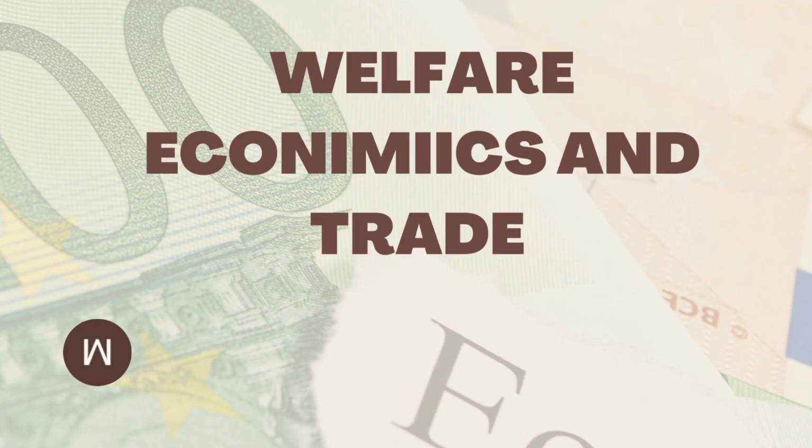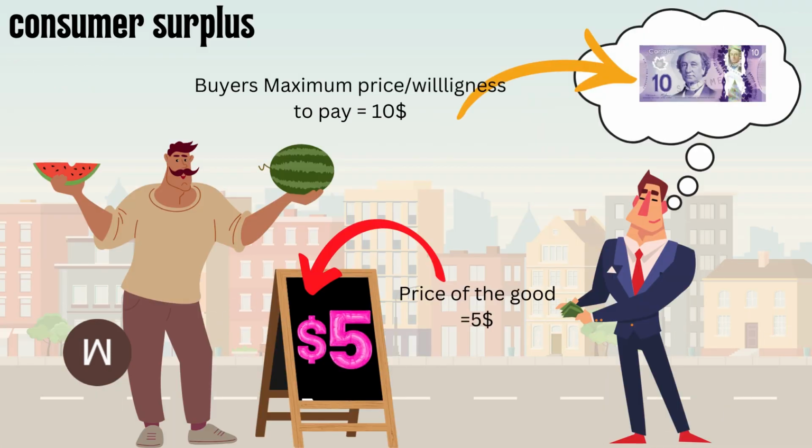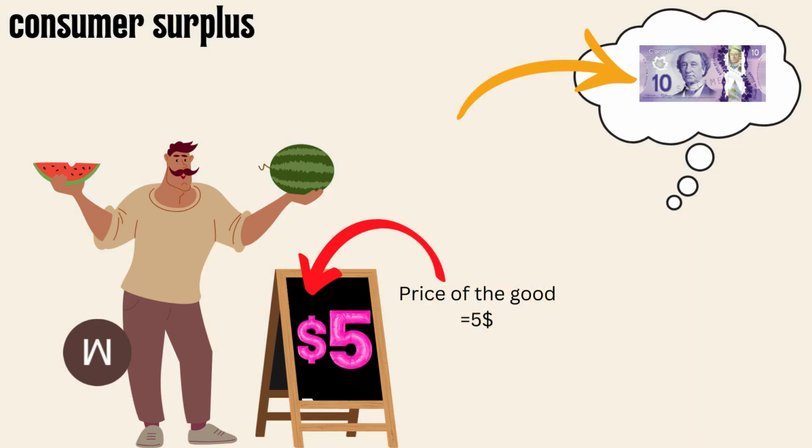Hello, I'll be talking about welfare economics and trade. Consumer surplus is the difference between the price of a good or a service and how much the person is willing to pay. For example, if a good is $5 and a person is willing to spend $10, then he will get a $5 in surplus.